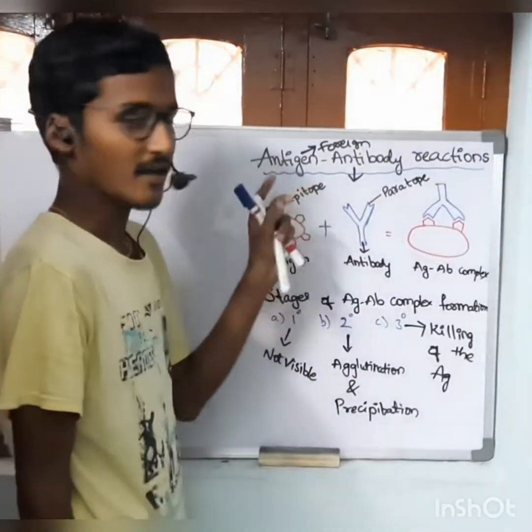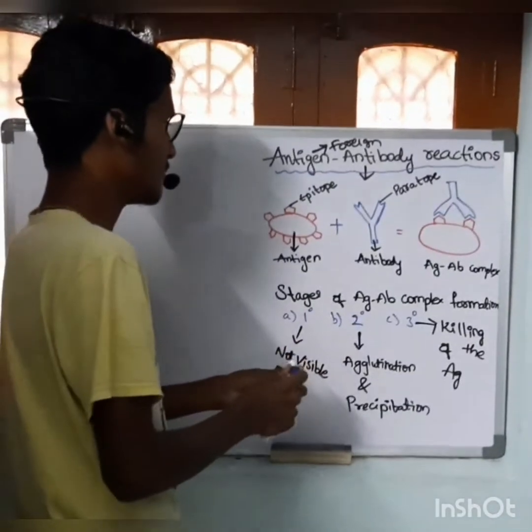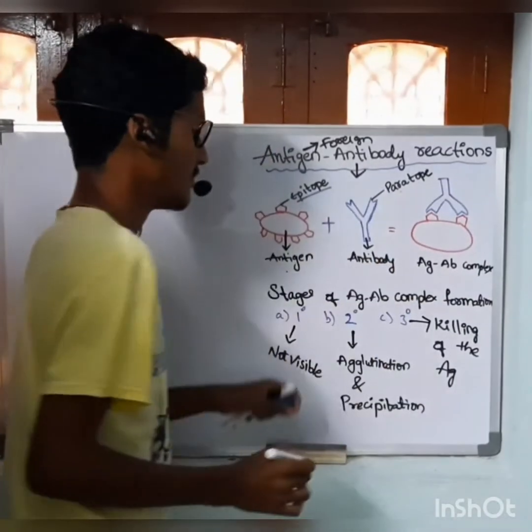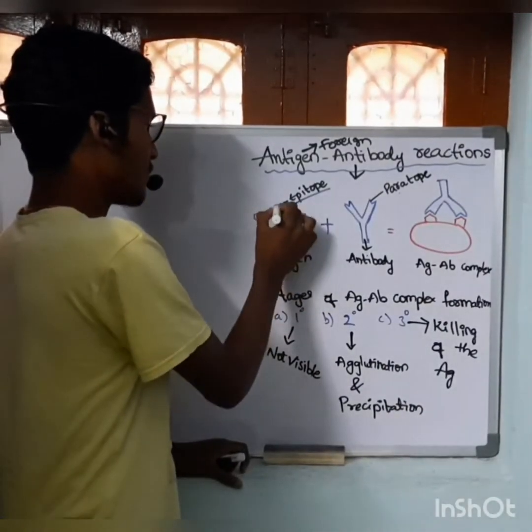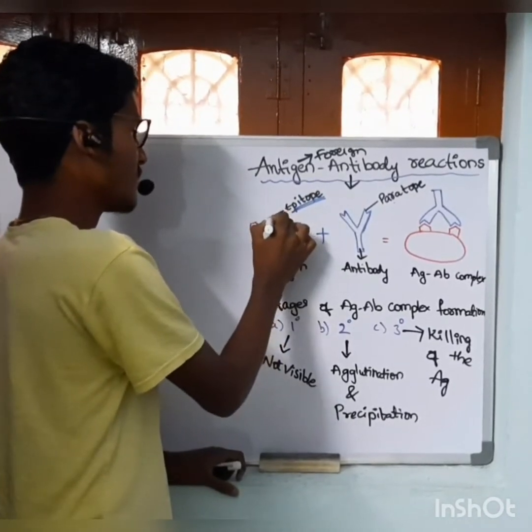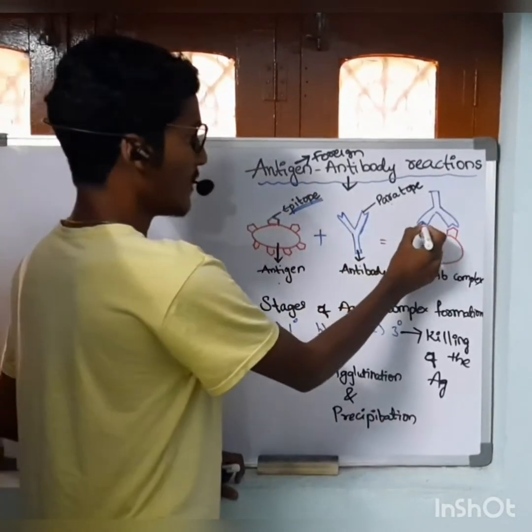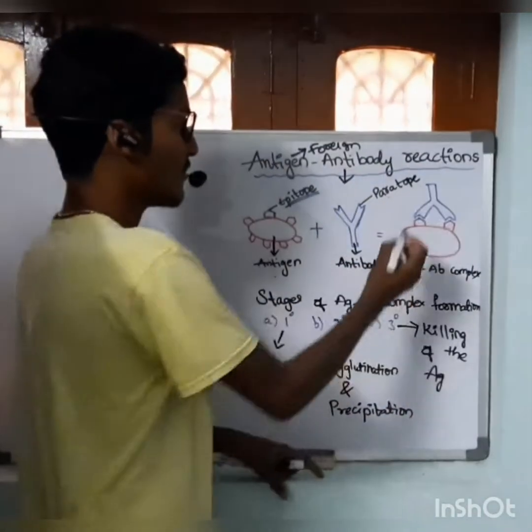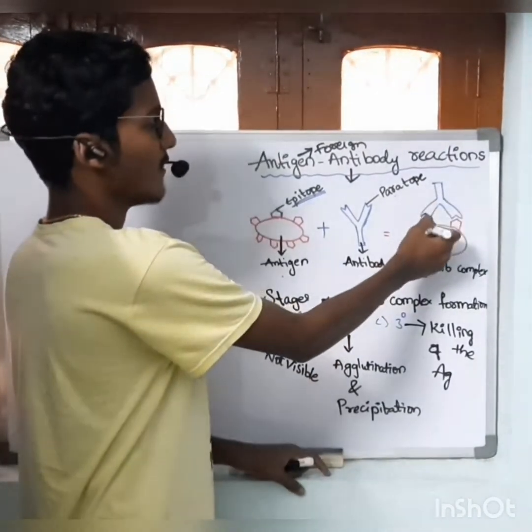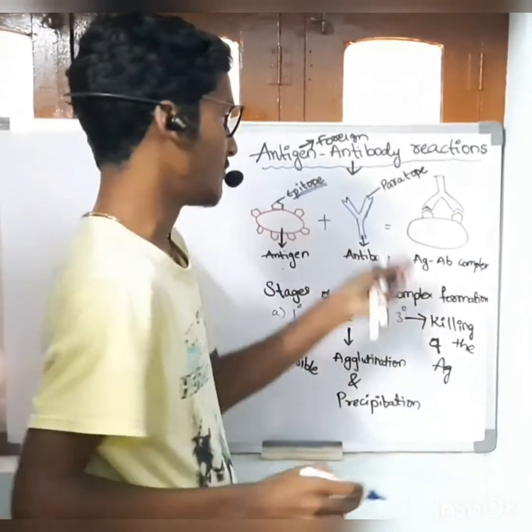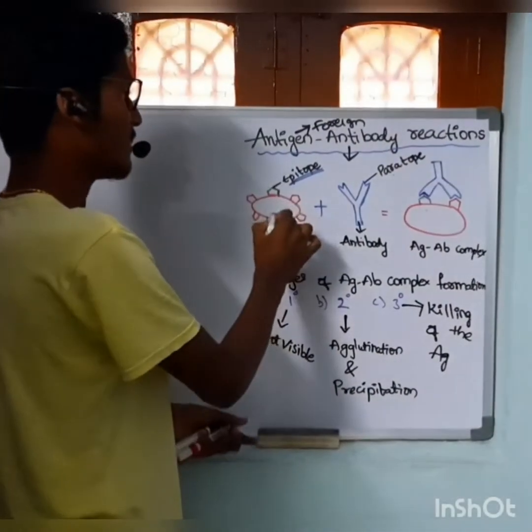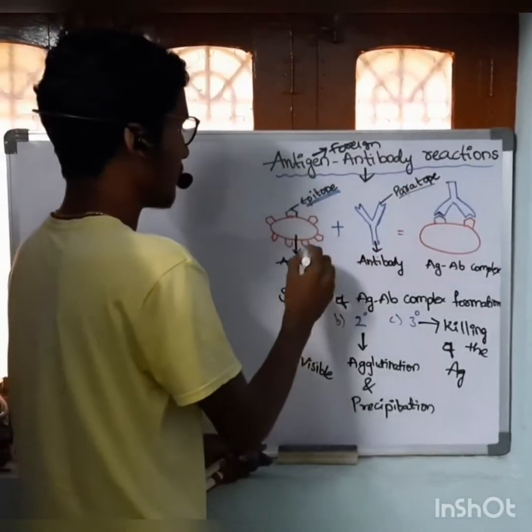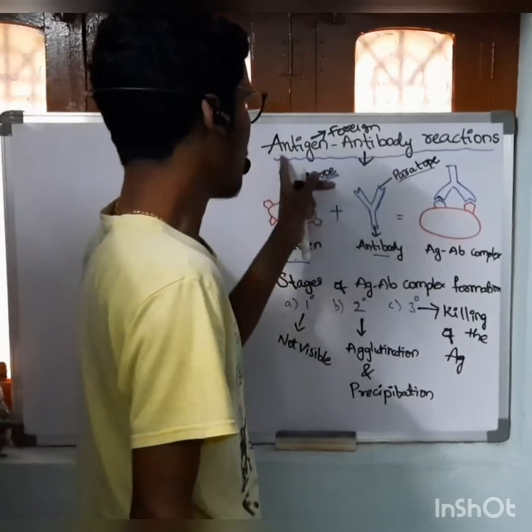Antigen-antibody reactions are defined as specific reactions occurring between the epitope part of the antigen and the paratope part of the antibody. The epitope is the specific area where the antibody binds. The paratope is the specific area of an antibody where the antigen binds. The specific attachment between the epitope and paratope is known as an antigen-antibody reaction.